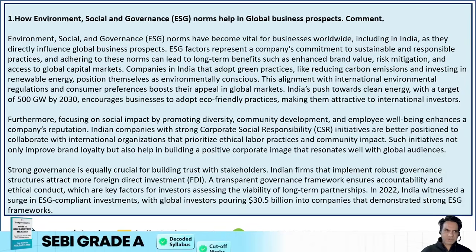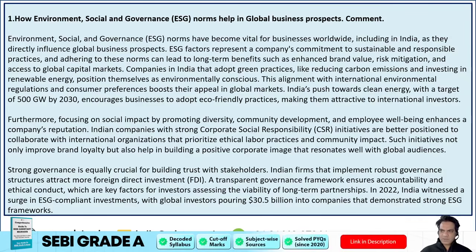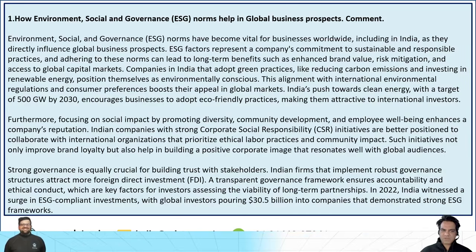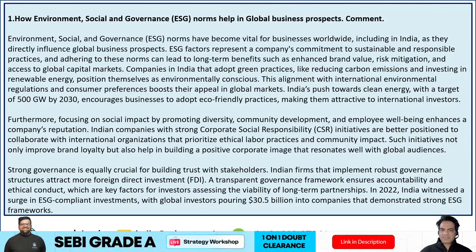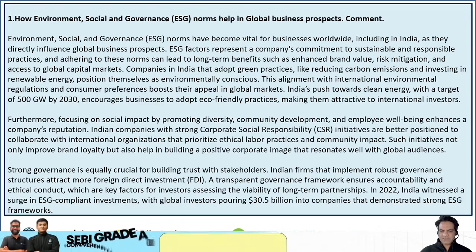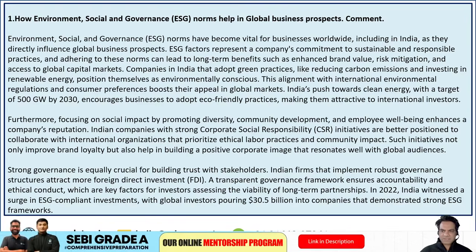So the first topic was how environment, social and governance norms can help in global business prospects. You could have started: ESG norms have become vital for businesses worldwide, including India, as they directly influence global business prospects. ESG factors represent a company's commitment to sustainable and responsible practices, and adhering to these norms can lead to long-term benefits such as enhanced brand value, risk mitigation, and access to global capital markets.